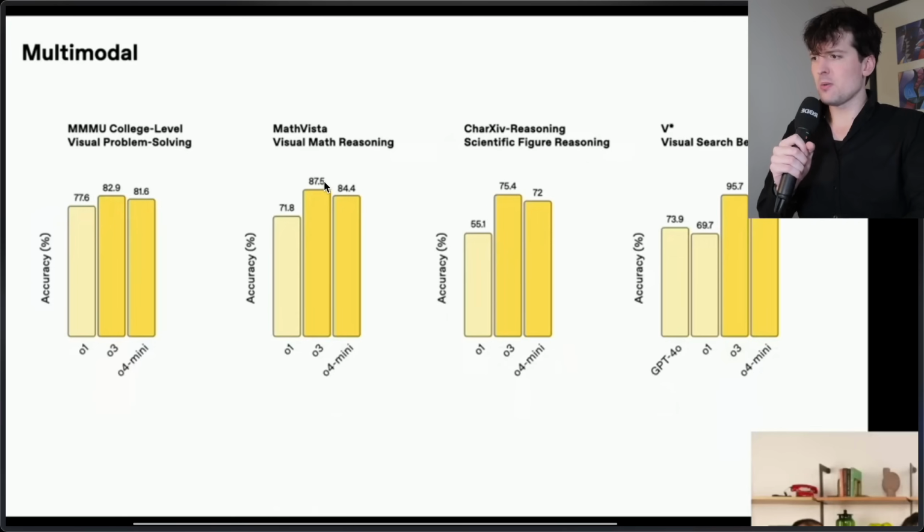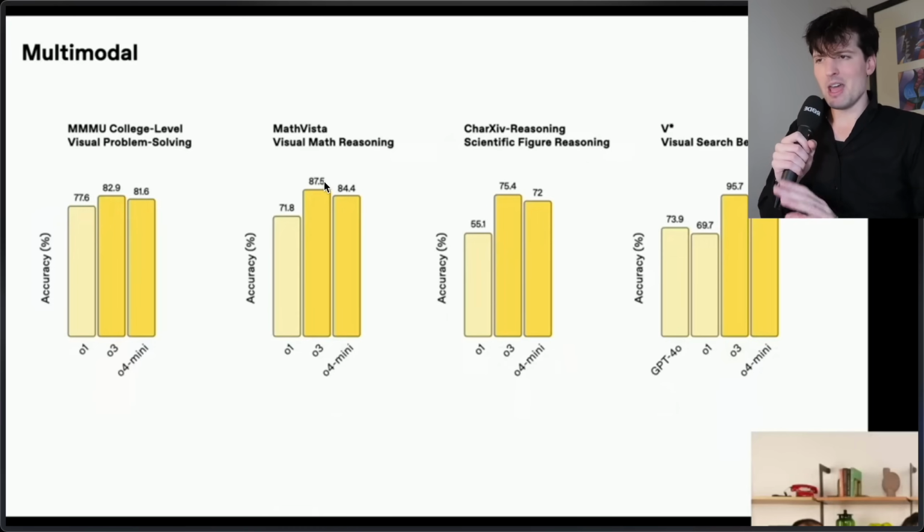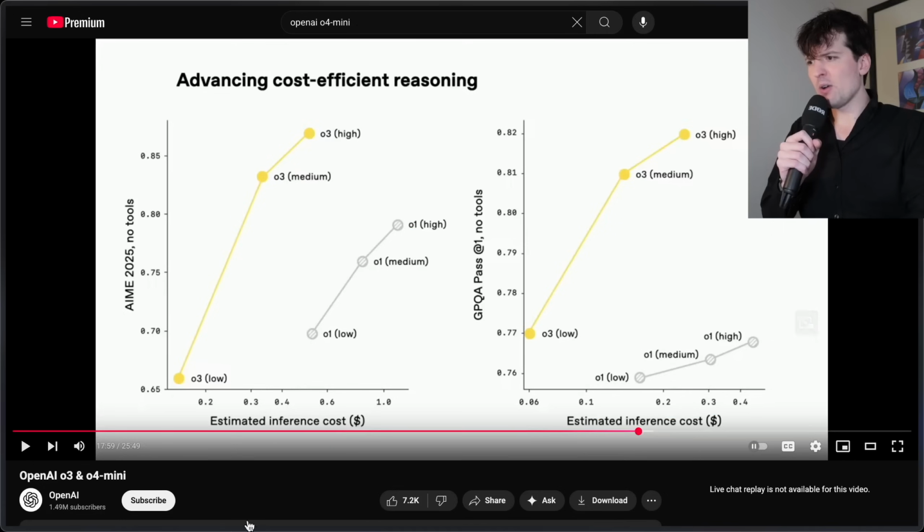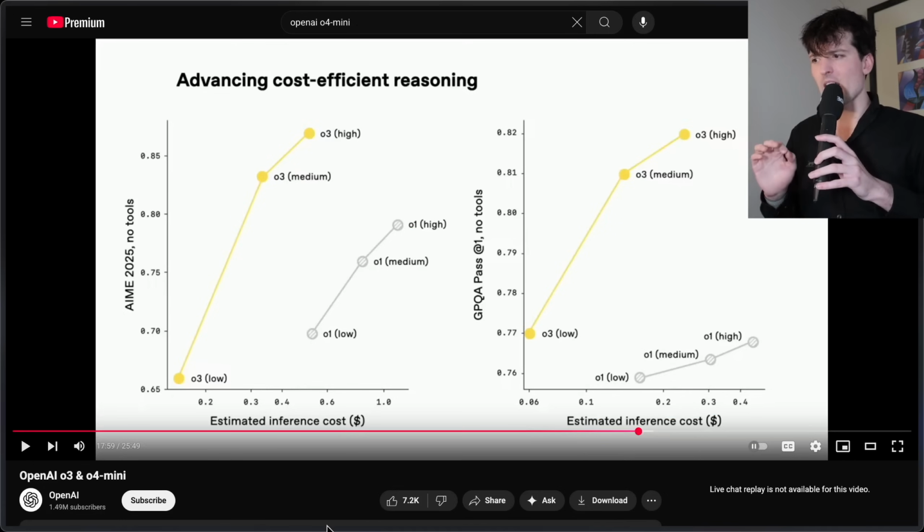Both are way better at math, too. Historically, OpenAI models have not been great at math. Cool to see this change starting to happen. They focused a lot on price, though, and this is something I really like.